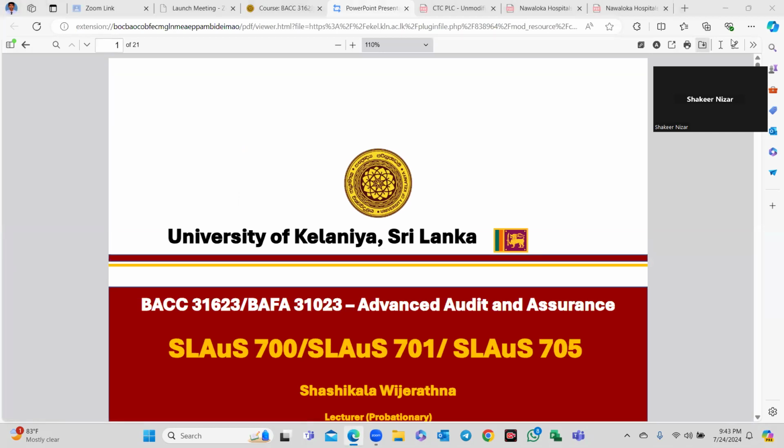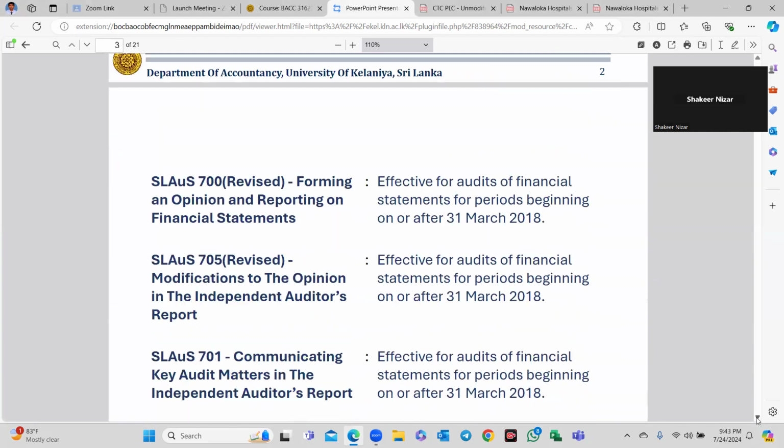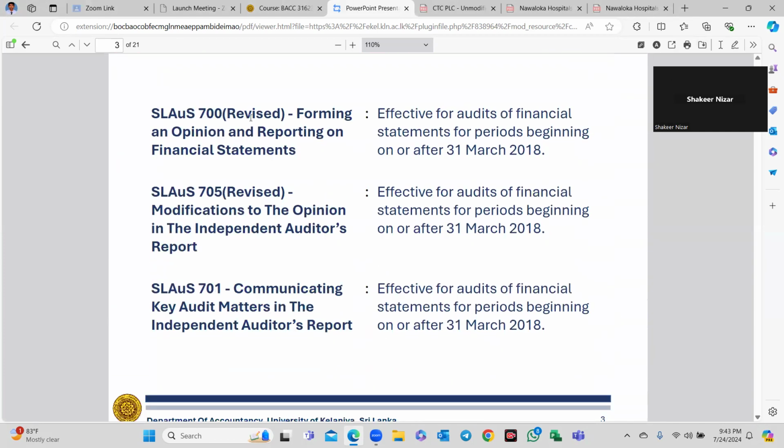Now we're going to discuss the SLAuS 700 series on audit reporting. SLAuS 700 revised, forming an opinion and reporting on financial statements, is effective for audits of financial statements for periods beginning on or after 31st March 2018. All three standards are effective for audits of financial statements for periods beginning on or after 31st March 2018 onwards.